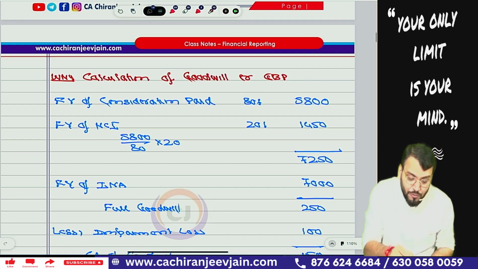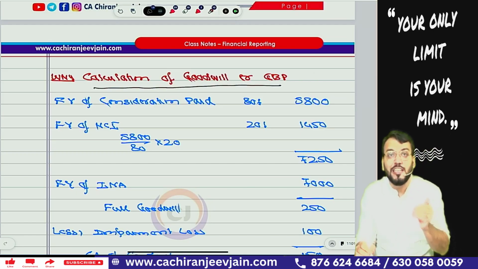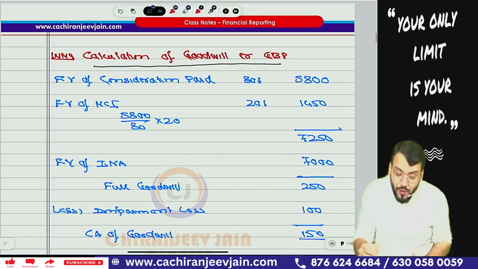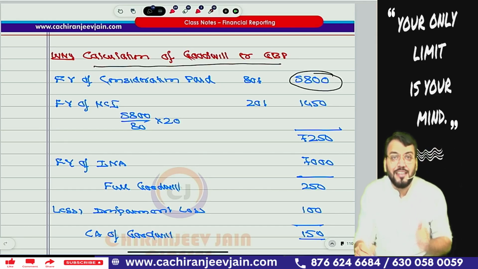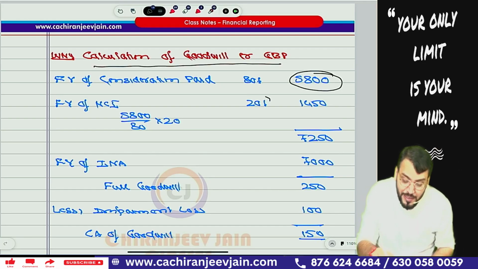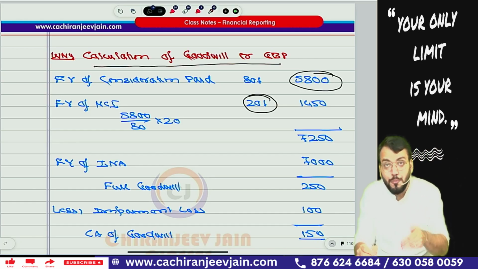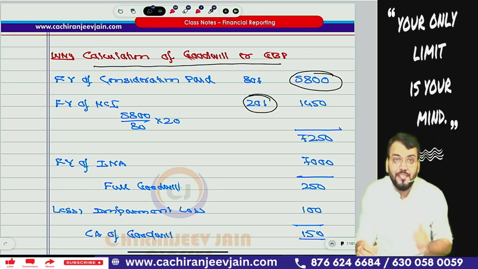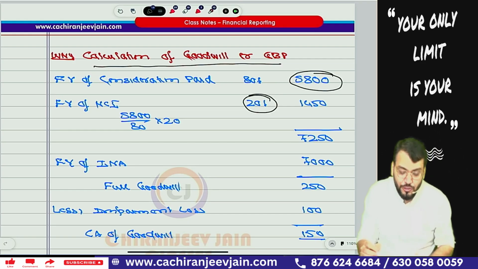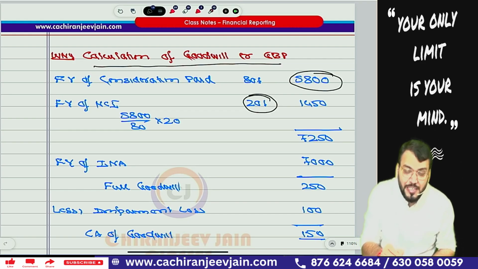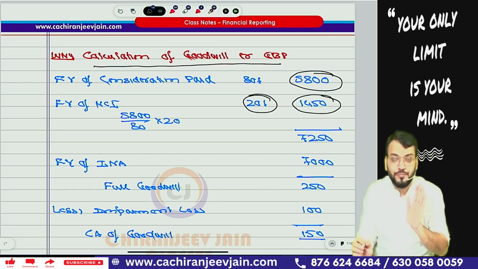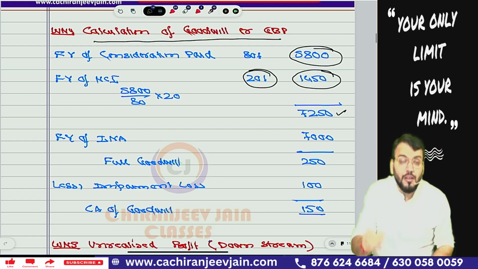Now we'll come to the calculation of goodwill or gain on bargain purchase on the date of acquisition. For that we require the purchase consideration, which is given as 5,800. Then we need to calculate the 20% NCI. They have said proportionate to PC. So if 5,800 is 80%, how much will 20% be? 5,800 divided by 80 into 20, that is 1,450. This becomes the total 100%.